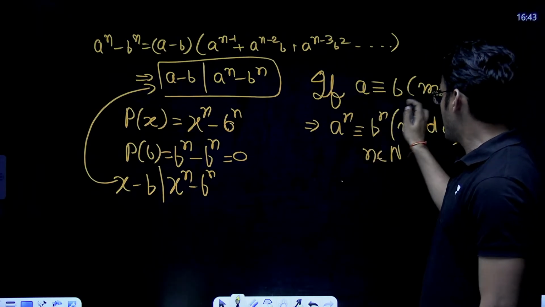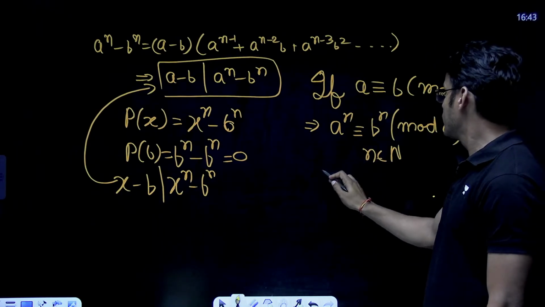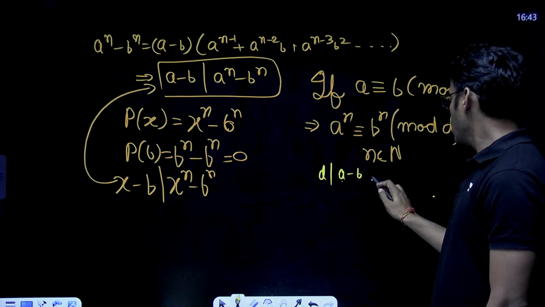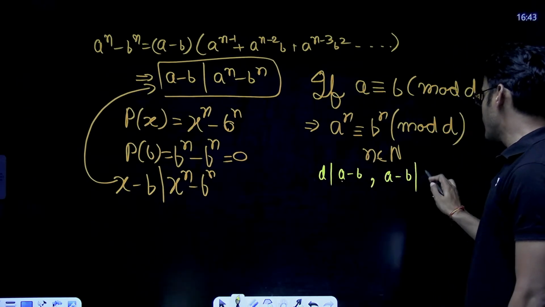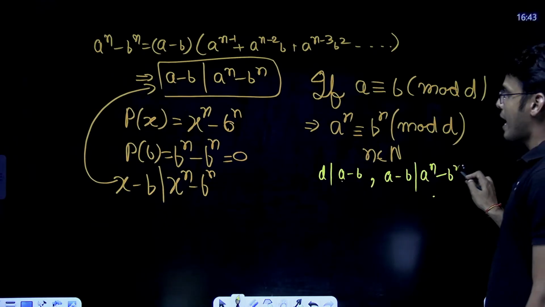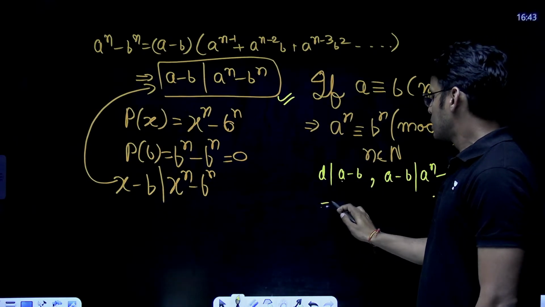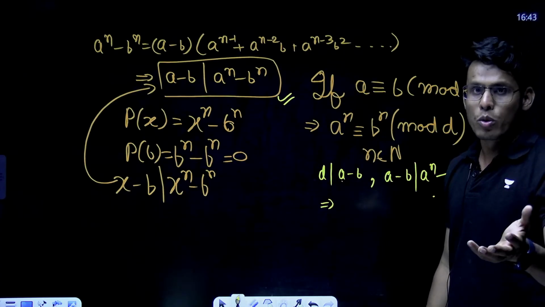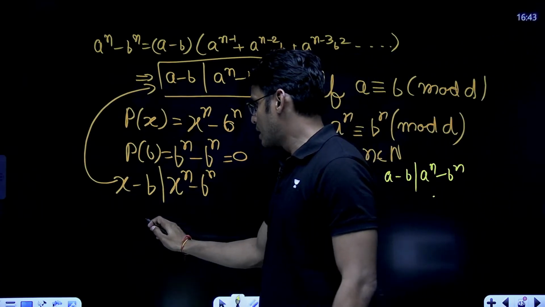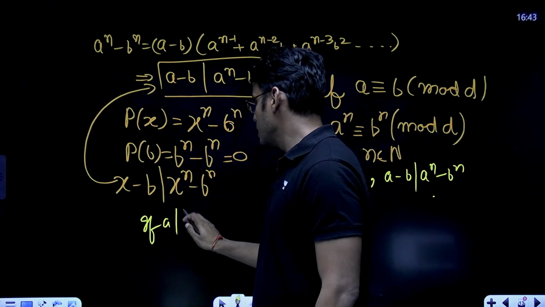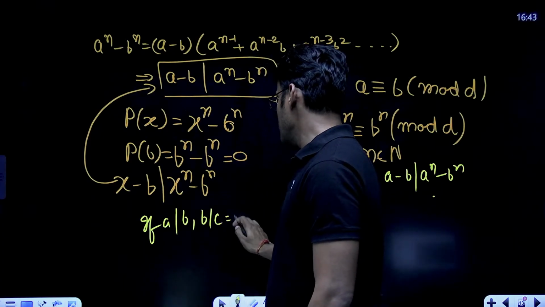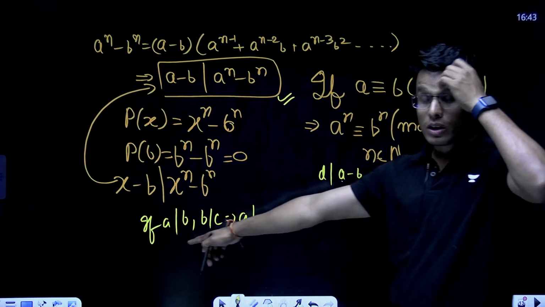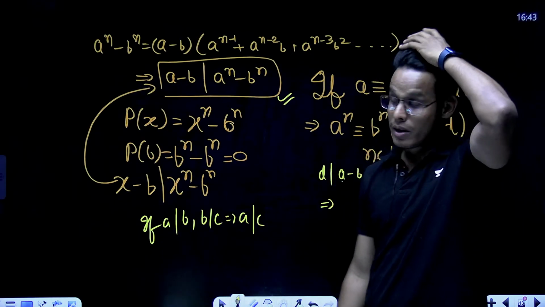Since A is congruent to B mod D, it means D divides A minus B. Now, A minus B already divides A to the power n minus B to the power n as per this identity. You know about transitivity in divisibility, right? That if A divides B and B divides C, it implies A divides C. So all these things were covered in the basics of algebra.